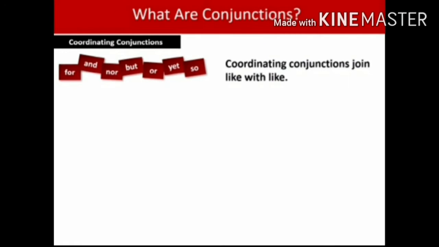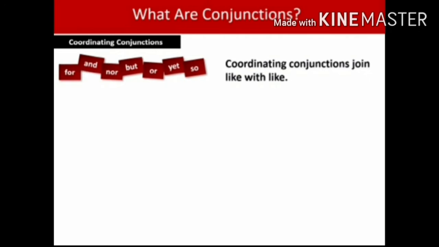Now we move to the types of conjunction. There are three types of conjunction. One is coordinating conjunction, another one is subordinating conjunction, and the last one is correlative conjunction. In today's class, we are going to discuss the first two, that is coordinating conjunction and subordinating conjunction.